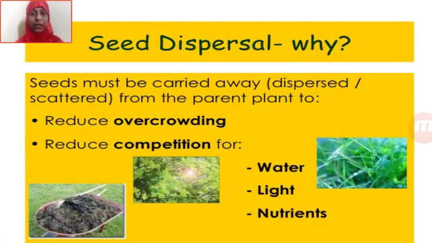Then we saw what seed dispersal is and why it is necessary. Seed dispersal is the process by which seeds are scattered away from the parent plant. That is nothing but dispersal. But why is it necessary? Seeds must be carried away or dispersed or scattered from the parent plant to what? Reduce overcrowding, reduce competition for growth, water, light, nutrients, etc. So that is why seed dispersal is necessary.